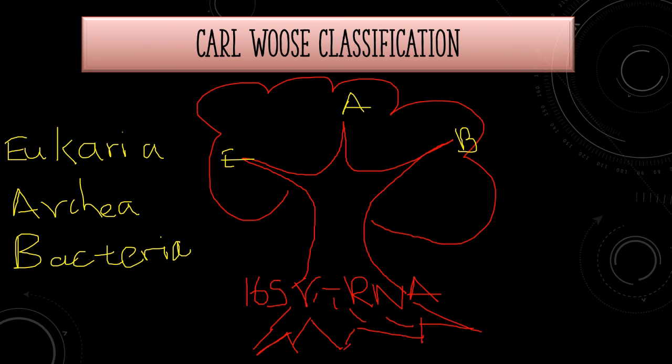So for all these 3 major domains, the common ancestor is a progenote. So if you see, these progenotes are our common ancestor of these 3 basic branches of life. The domain Eukarya, Archaea and Bacteria.